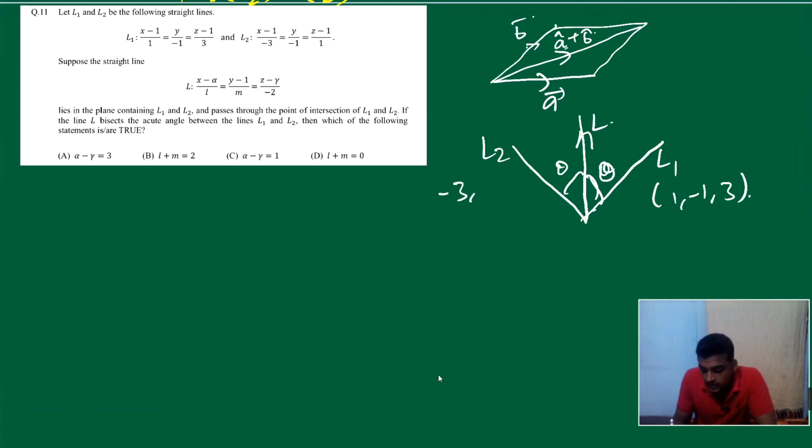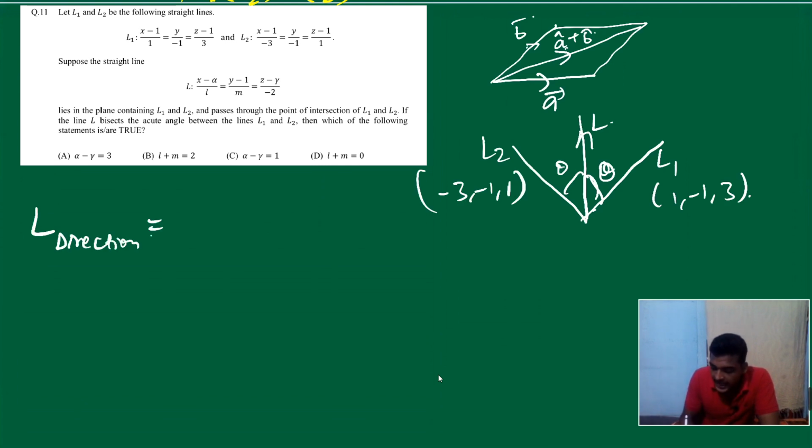It's minus 3, minus 1 and 1. So what must be the direction of L? It's a cap plus b cap. So direction of L is nothing but a cap, a cap means (1, minus 1, 3) upon mod, so root 11, plus b cap.